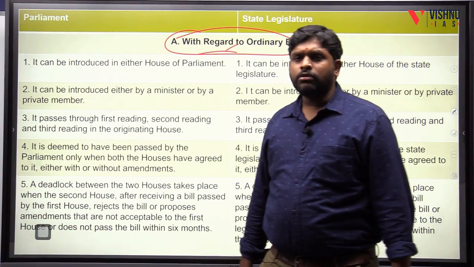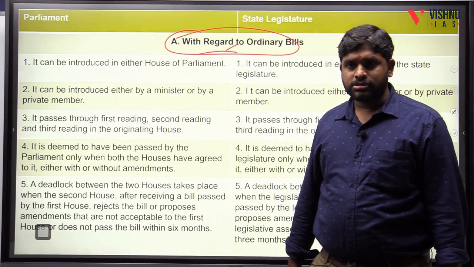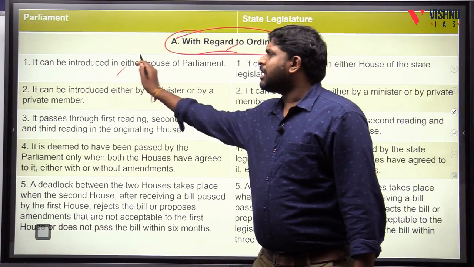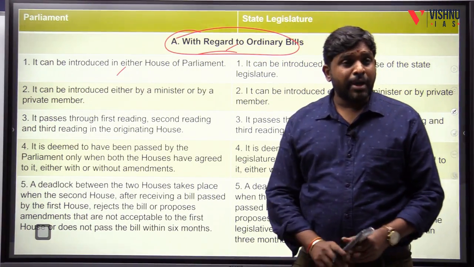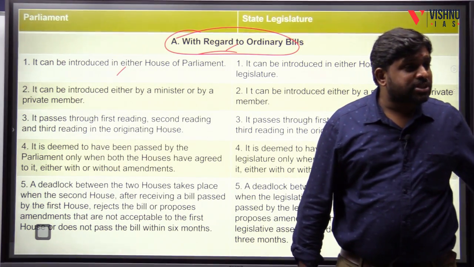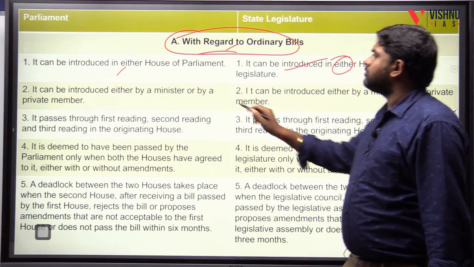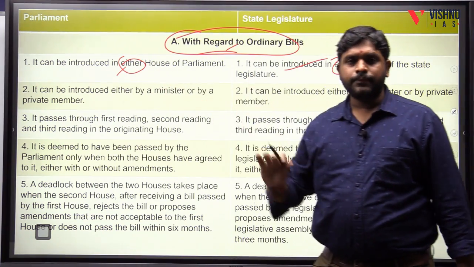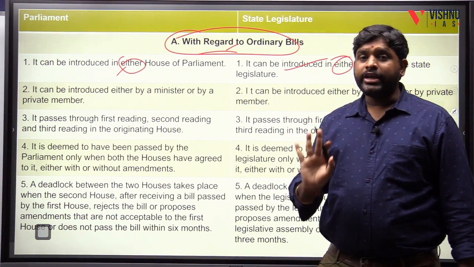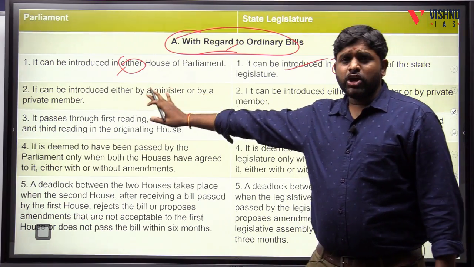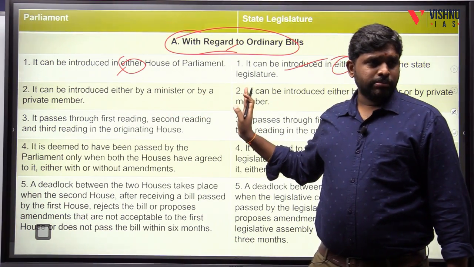So first, with regard to ordinary laws. Here also it can be introduced in either house of the parliament, meaning it might be from the Lok Sabha or the Rajya Sabha. Here also it can be introduced in either house. Remember, either. Ordinary bills: here also simple majority.